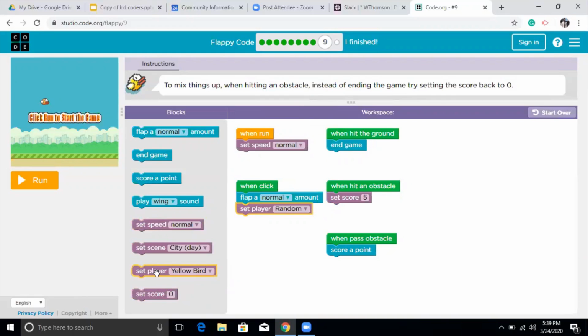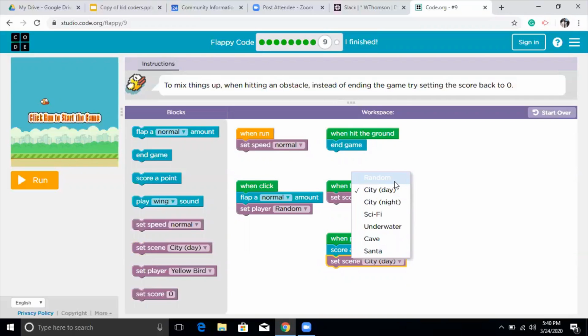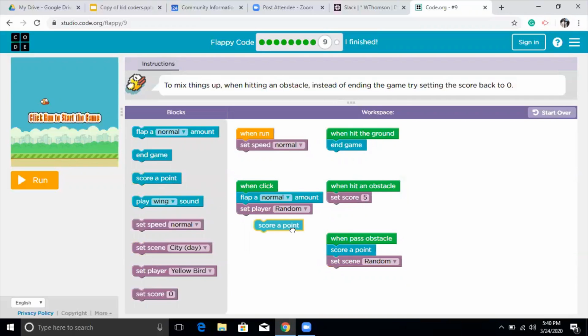I wanna see more changes as it happens, and I'm gonna use, as previously, set scene to random too. Okay, and I haven't used this one. You wanna make sure you use all of them. So I'm just gonna say when pass obstacles, score a point. Oh, I already have a score point, I'm sorry. So I can delete this.